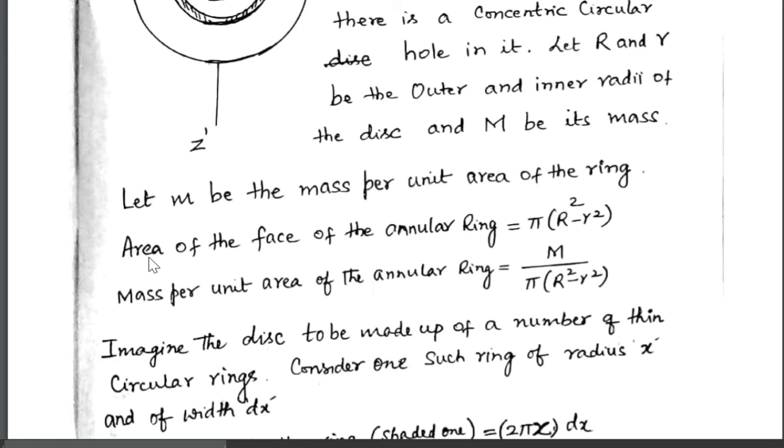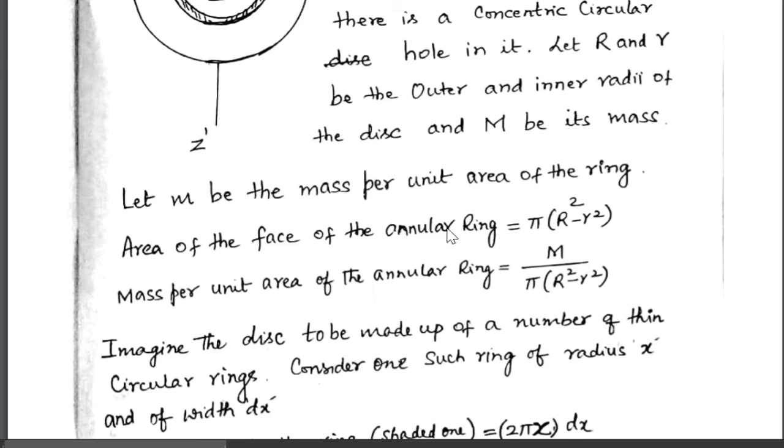Now let us calculate what is the area of the annular ring. Area of the face of the annular ring is equal to pi into R square minus small r square. So this is the area of one face of the annular ring. So pi R square gives you the area of the complete outer surface of the ring, minus pi into small r square is the inner circle that must be removed.